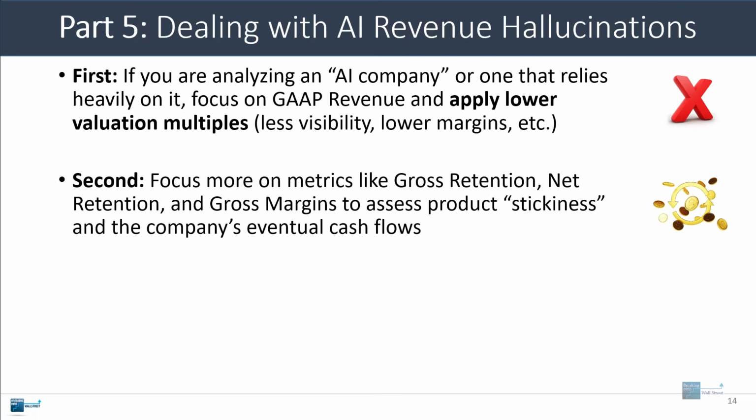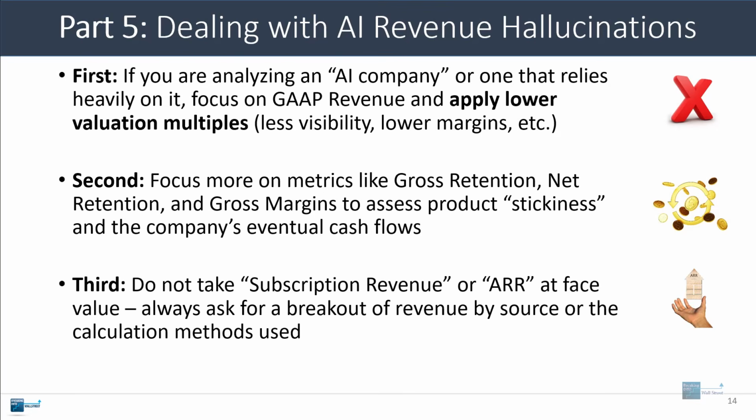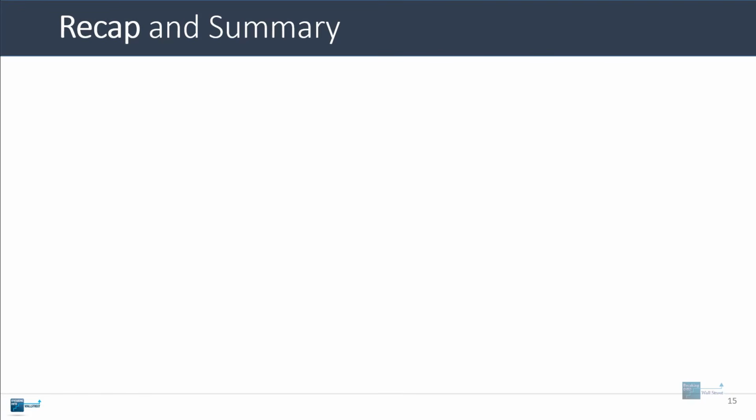What you want to do instead is focus on metrics like the gross retention and the net retention and the gross margins to see how sticky the product is and to see what the company's eventual cash flows might look like. And then finally, don't take subscription revenue or annualized recurring revenue at face value in this vertical. You always want to ask for a breakout of the revenue by source or the calculation methods used and see if they're actually reasonable or if the company's bending the truth too much. So that's about it. Let's do a quick recap and summary now.